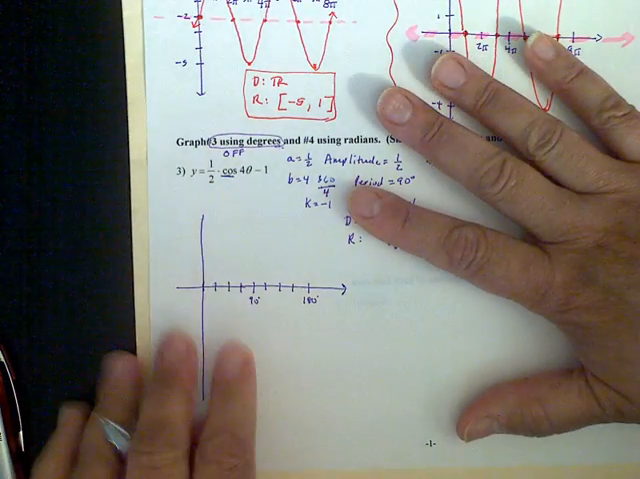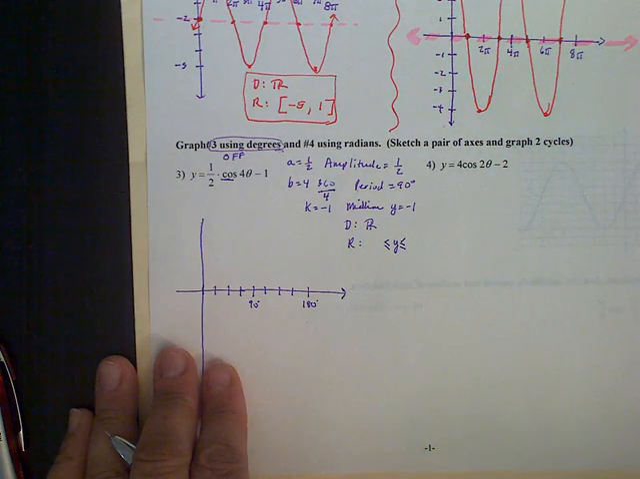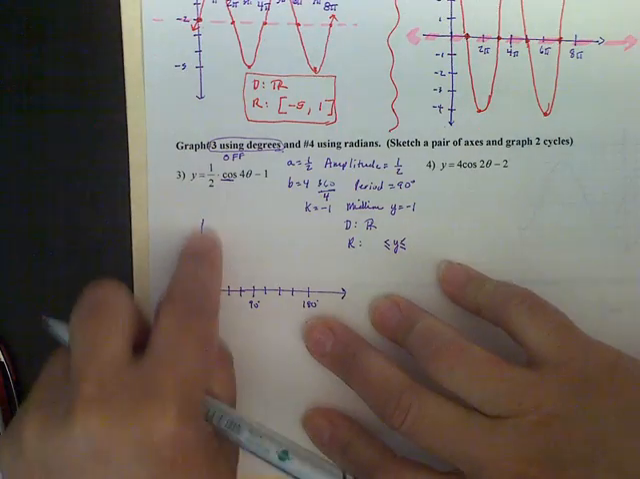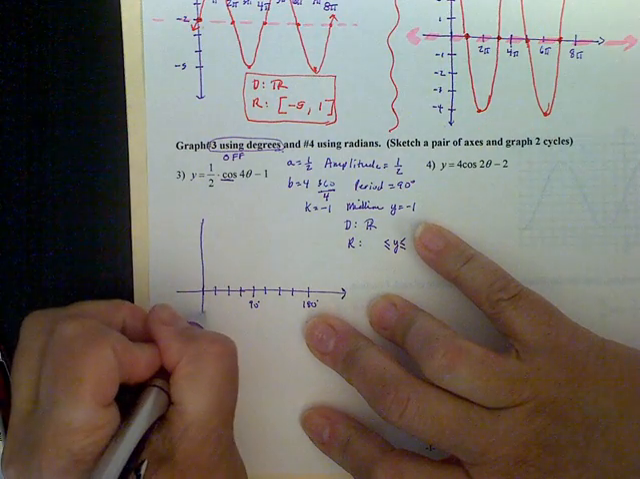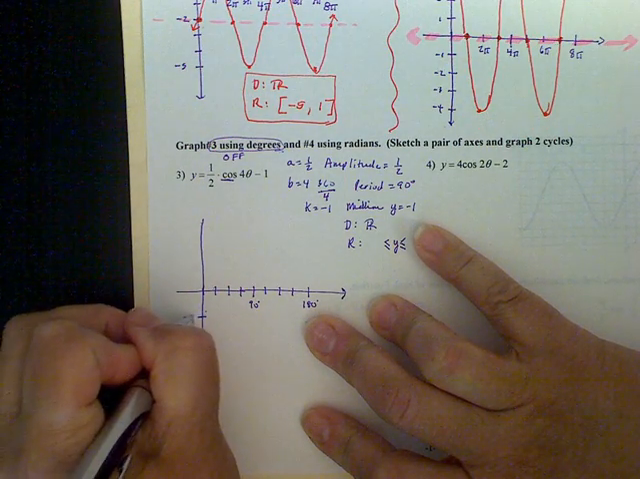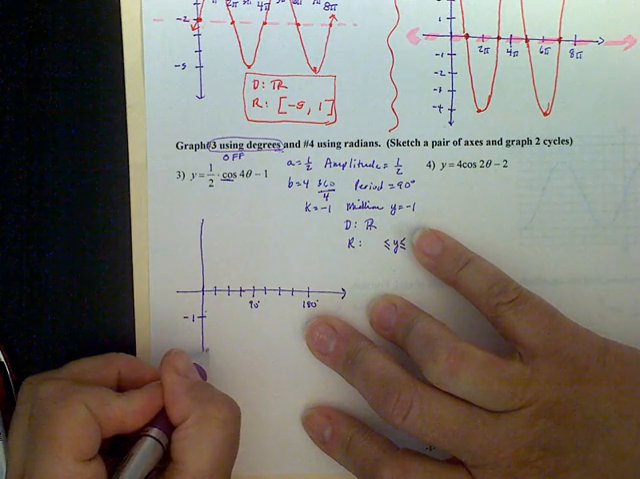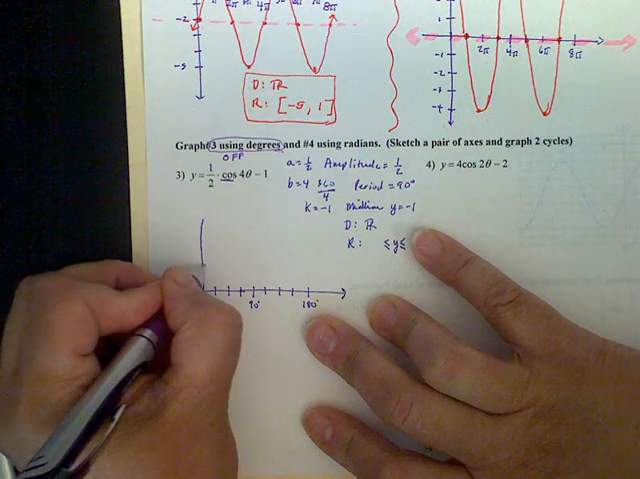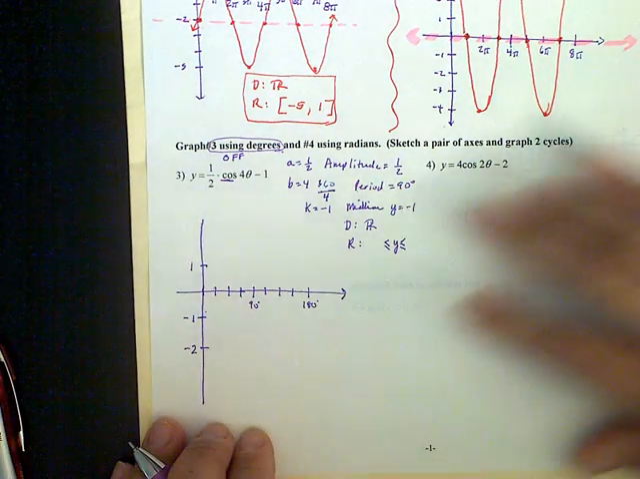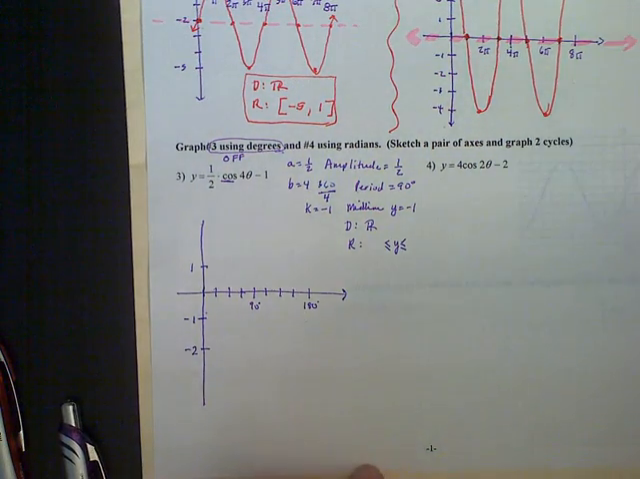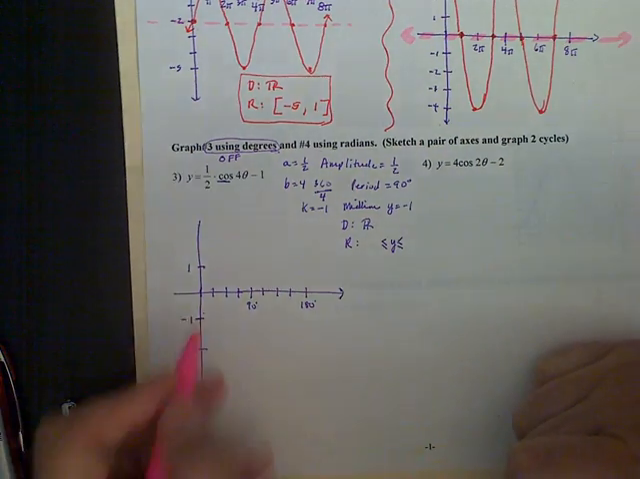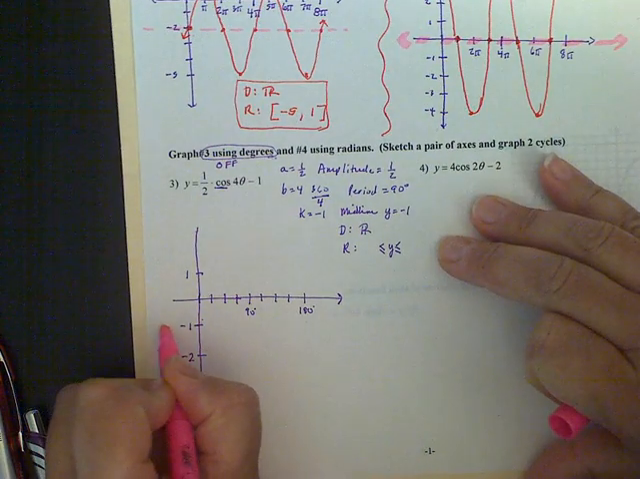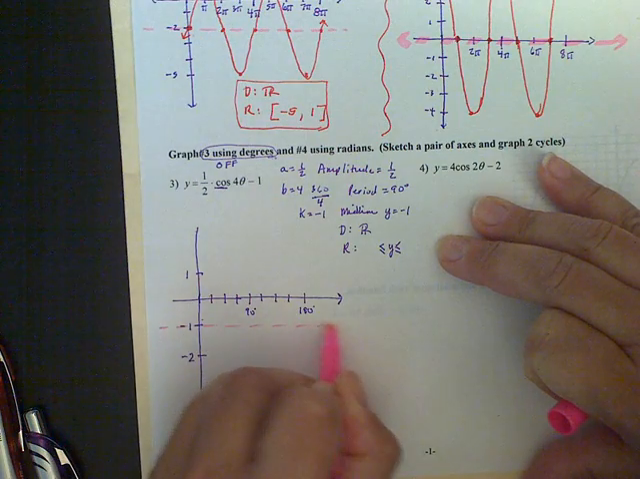And let's go ahead and look at how we're going to scale this. Since our midline is at -1 and we have to go down 1/2, I'm just going to scale -1 and -2, and it's going to look like that. Okay, drawing in my midline with a dashed line, it is at y equals -1, so it looks something like